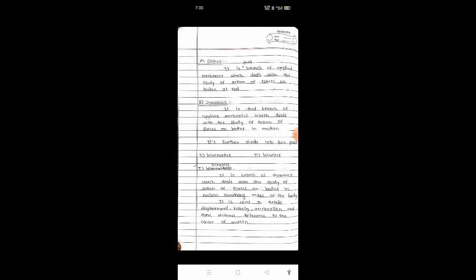There are two sub branches of engineering mechanics: A is statics and B is dynamics. So what is meant by statics? It is that branch of applied mechanics which deals with the action of forces on bodies at rest. In statics we are studying the forces, but our body is in rest position. The important word is that the body is in rest position, and in dynamics the body is in motion. In both cases we are going to study the forces.